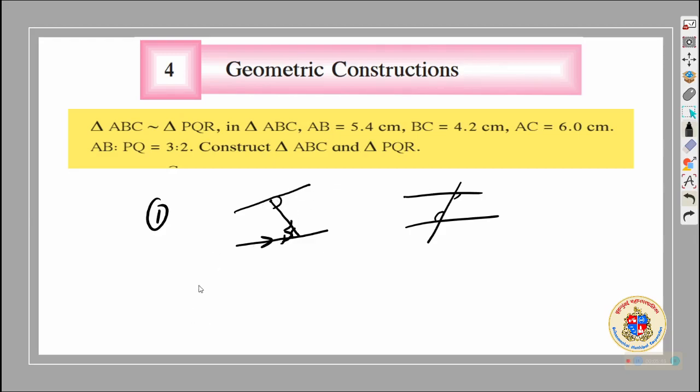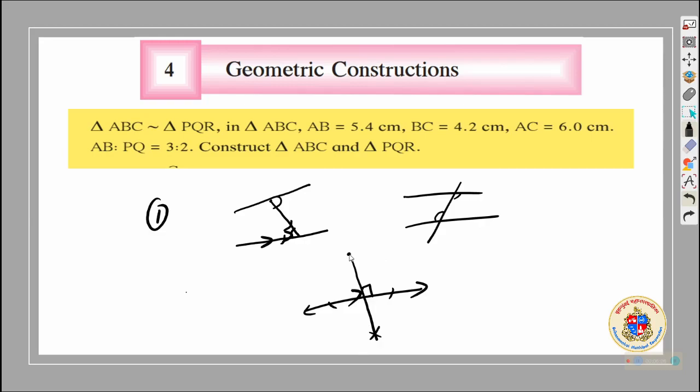That is one method. In the second method, you have a line and you need to draw a parallel line through the given point. You can draw a perpendicular to this, put an arc over here, and draw the perpendicular. The perpendicular is drawn, you get a right angle here.